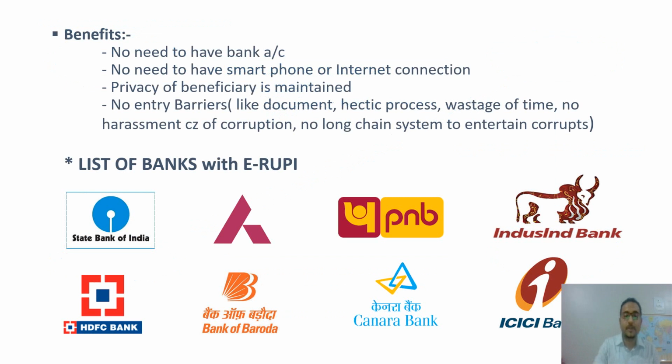Okay, now what are the benefits of this system? We do not need to have bank accounts. Initially, under the DBT system, we needed to have a bank account. Beneficiaries need to have the bank account, right? Now banks are not easily available in rural areas. It is not possible for everyone to go to the bank. Again, they do not need a smartphone or internet connection, because that is also a challenge in rural areas.